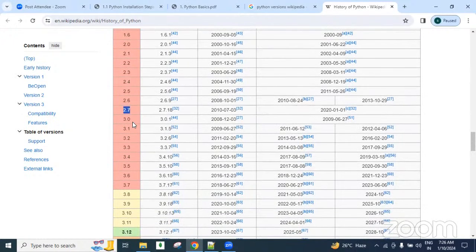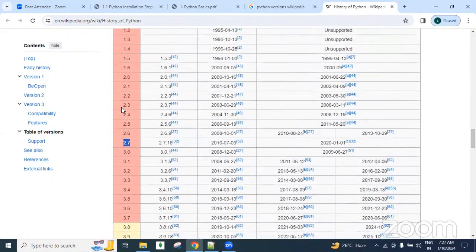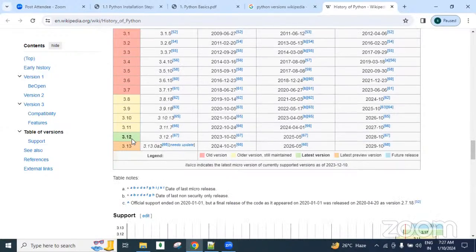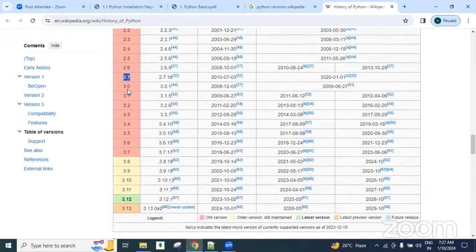Next 3.0, 3.1, 3.2 like there, up to 3.7. See, these are all color related. Up to 3.7, these are all old versions. Nowadays people are not using these old versions.